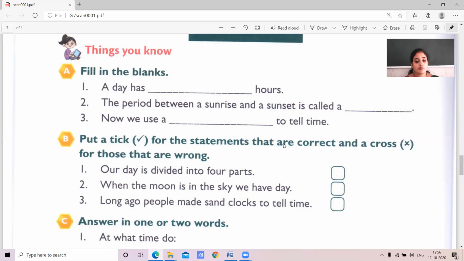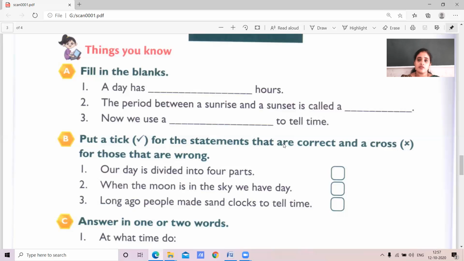We have to put a cross for this. Long ago, people made sand clocks to tell time. Yes, children. In the olden days, people used sand clock, water clock, and sundial to tell the time. It is correct.